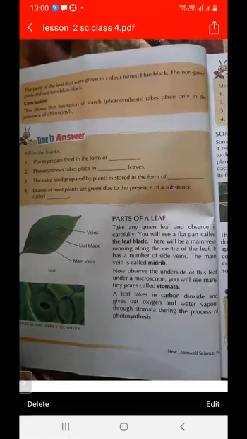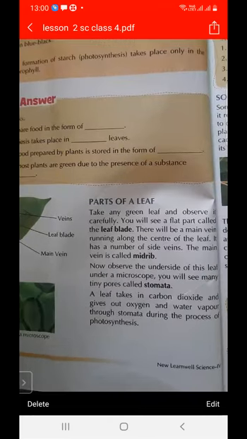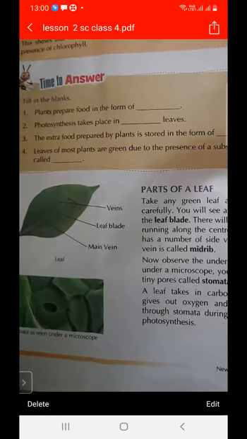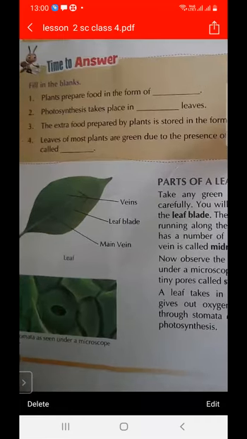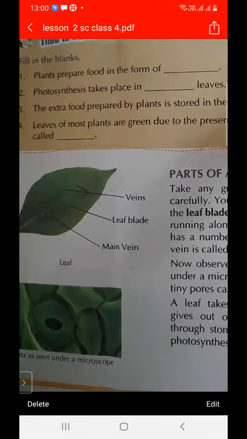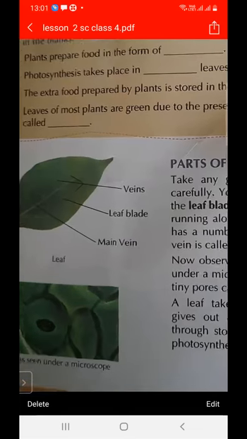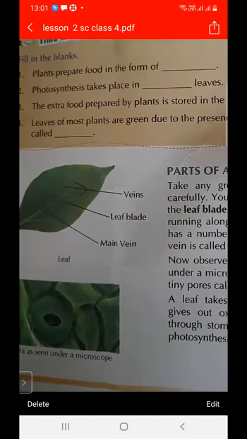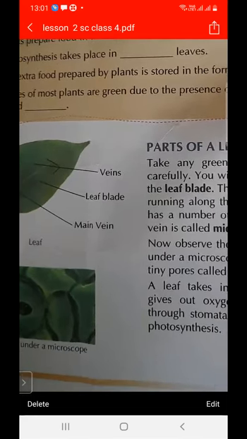And what are the parts of a leaf? This is a leaf. This central line is called the main vein, and then on the left side there are lines, and on the right side also there are lines, and these are also called veins. But the central line is called the main vein, and the left side lines and right side lines are called veins. And there is also the leaf blade.